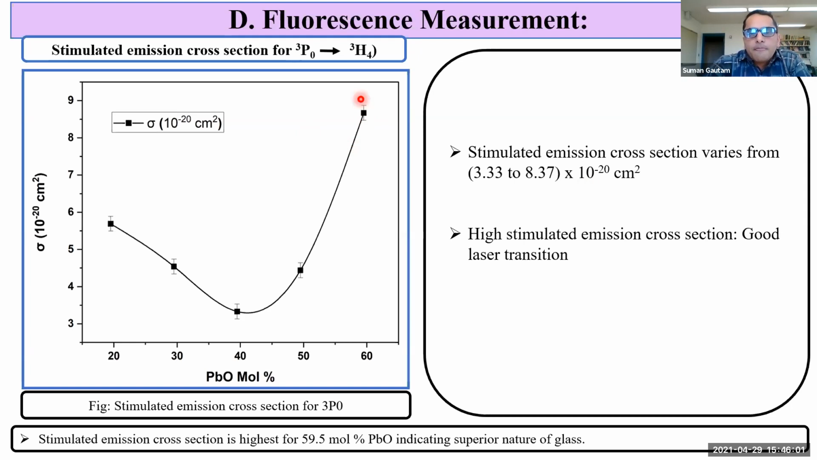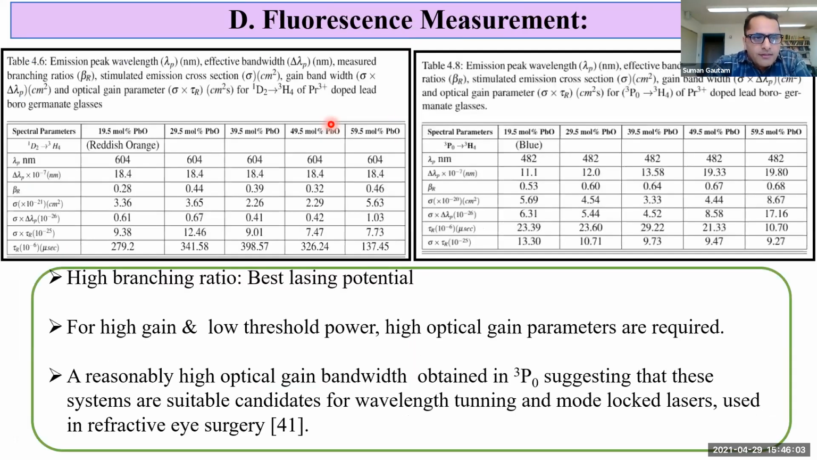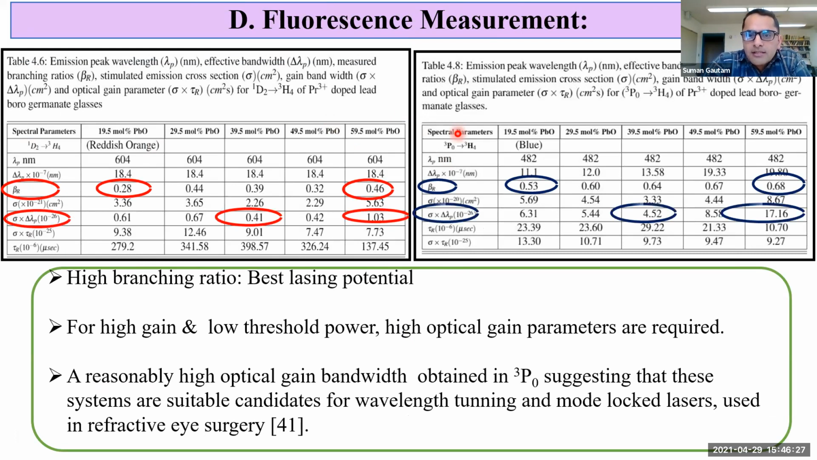This is the comparison of the various spectral parameters for the 1D2 to 3S4 and 3P0 to 3S4 transitions. From the comparison, it is observed that the branching ratio is highest for the 3P0 to 3S4 transition. That suggests that this transition has the best lasing potential. Similarly, the gain bandwidth for these two types of transitions is shown here, and it is also highest for the 3P0 to 3S4 transition. So for high gain and low threshold power, high optical gain parameters are required.